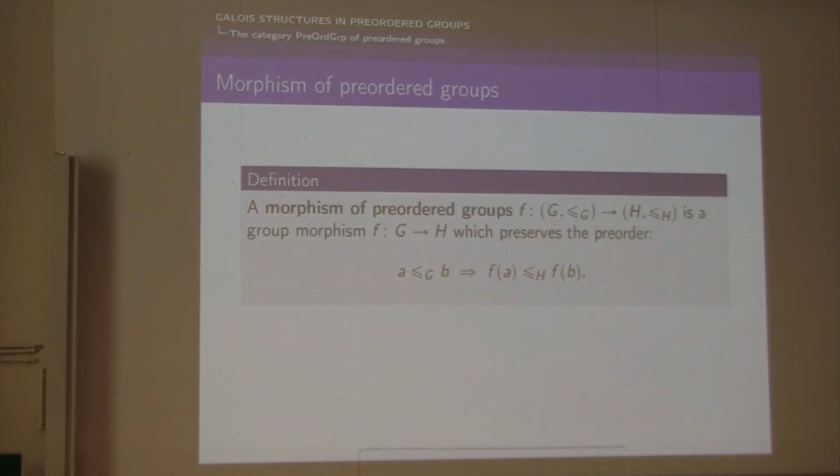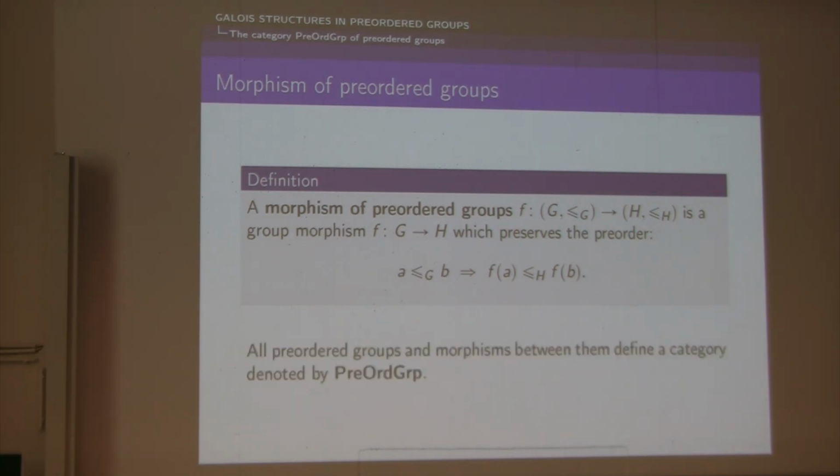Given two preordered groups, a morphism between them is a group morphism between the two underlying groups which preserves the preorder, in the sense that if you have a smaller than b in the group G, then f(a) is smaller than f(b) in the group H. In other words, a morphism of preordered groups is just a preorder-preserving group morphism. If you take all preordered groups and morphisms between them, this defines the category of preordered groups, which will be denoted this way in this talk.